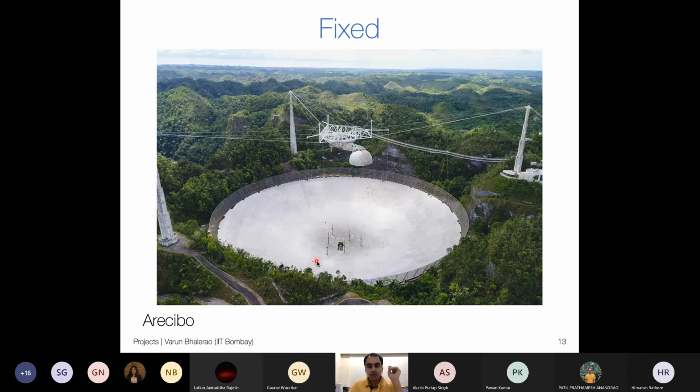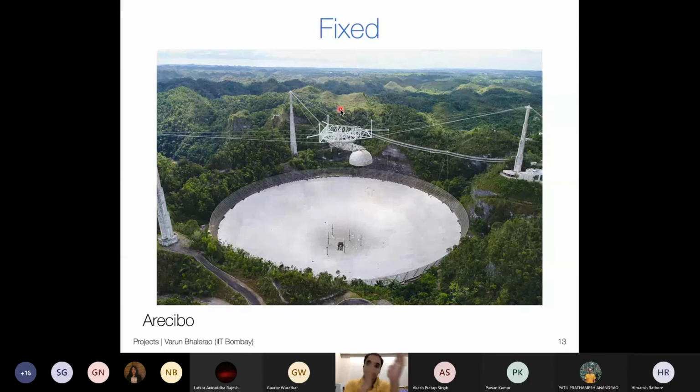Arecibo could only look at sources which were overhead. And it was using that same property which we just discussed, that I can have green rays which are slightly off axis and they'll focus slightly somewhere else. So these cables, which are supported from these three towers on the side, can be pulled around to move this entire instrumentation around to whatever source you want to look at.